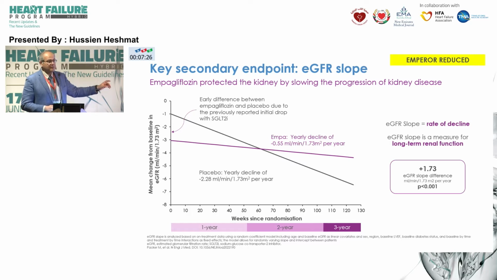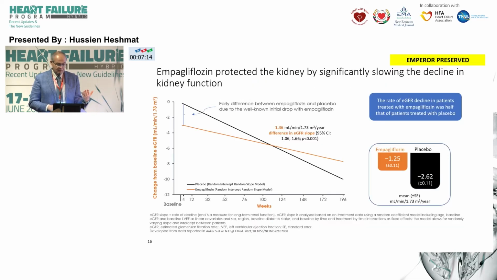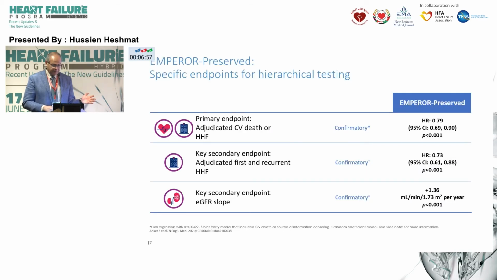But please focus on the initial decline. Whenever we start these medications, we expect some decline in eGFR, the same that we saw with ARNI. But again, if we are looking for the future, then we need to continue these medications. We've seen that with reduced ejection fraction, and again, we've seen the same slope, the same protection, the same flattening of the downhill course with empagliflozin and the EMPEROR-Preserved. So whether it's HFrEF or HFpEF, these agents seem to protect the kidney.